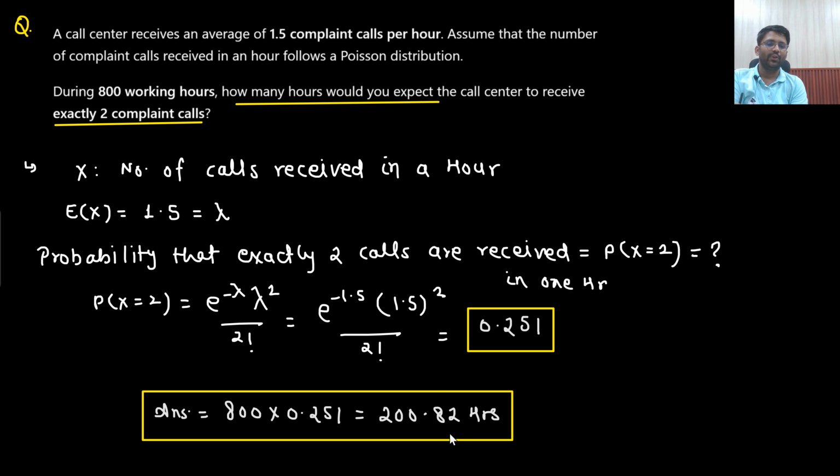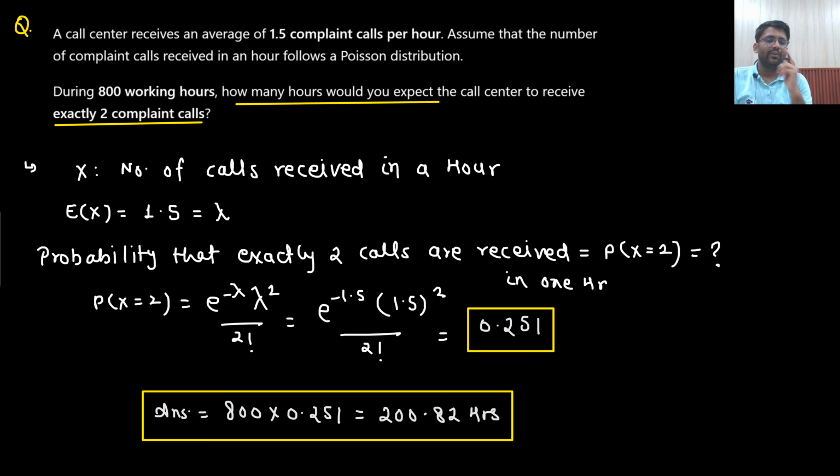How many hours would you expect the call center to receive exactly 2 complaint calls? That means your random variable x would be the number of calls received in an hour. So expectation of x would be the expected number of calls received in an hour, which equals 1.5. Probability that exactly 2 calls are received. Why am I finding the probability? Because no matter what question they ask, how many hours, how many calls, if these kinds of questions are asked, eventually you will have to multiply your answer with 800.